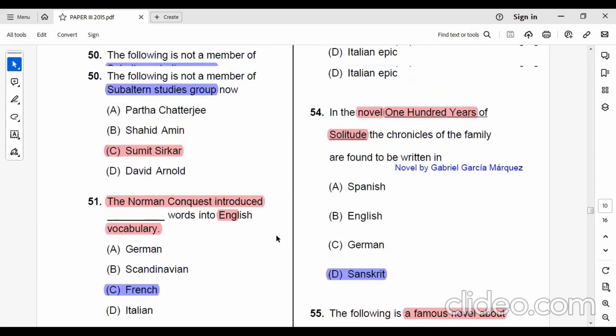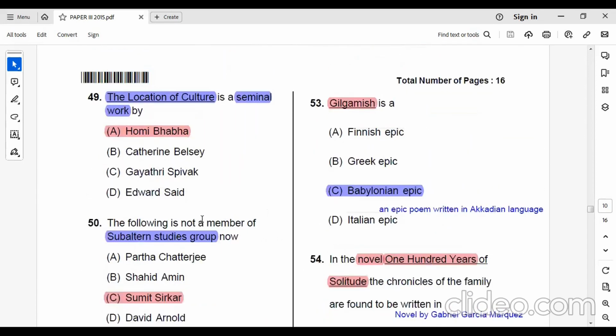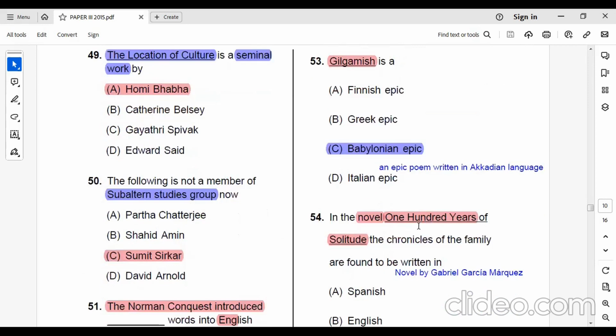Then question number 53, Gilgamesh. Gilgamesh is a Babylonian epic, and this epic is written in the Akkadian language. So I have tried to give some extra information as well.